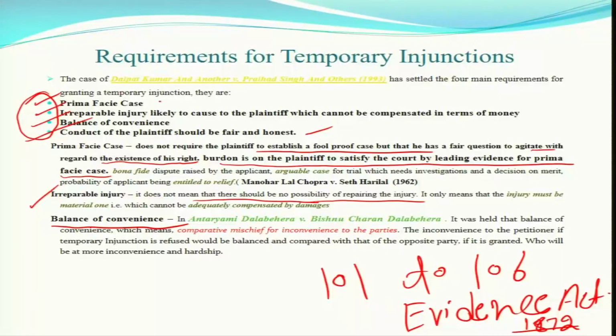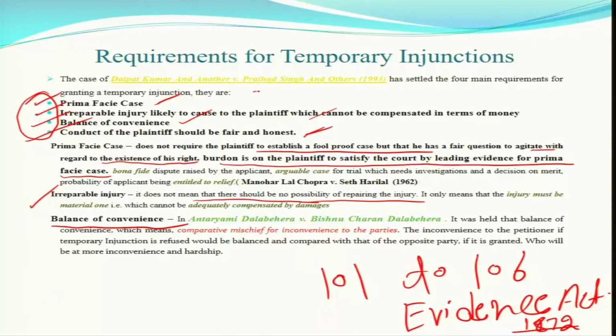These 4 points must be taken: prima facie case, irreparable loss or injury, balance of convenience, and conduct of the party. We have the Dalpat Kumar versus Prahlad Singh case, 1993 judgment. Apart from it, we also have the Manohar Lal versus Hira Lal judgment, 1962, and for ex parte injunctions we have the Morgan Stanley versus Kartick Das judgment. You should go through all these judgments and you will come to know more about it.